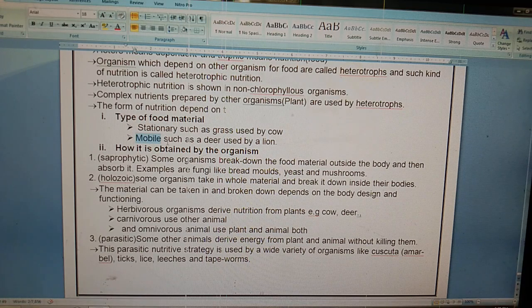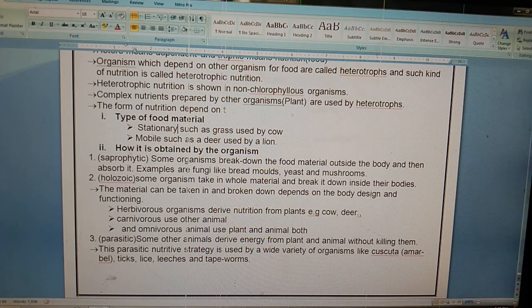For example, the egg laid by the hen is used by non-vegetarians. They eat chicken and mutton. Chicken is obtained from the hen, and it is mobile, and mutton is obtained from the goat, it is also mobile. If we talk about the lion, the lion kills deer, and deer is also mobile. Mobile means those organisms which can do locomotion. So the type of food material obtained by the heterotroph is of two types. First, stationary, and another is mobile, that means which can move.